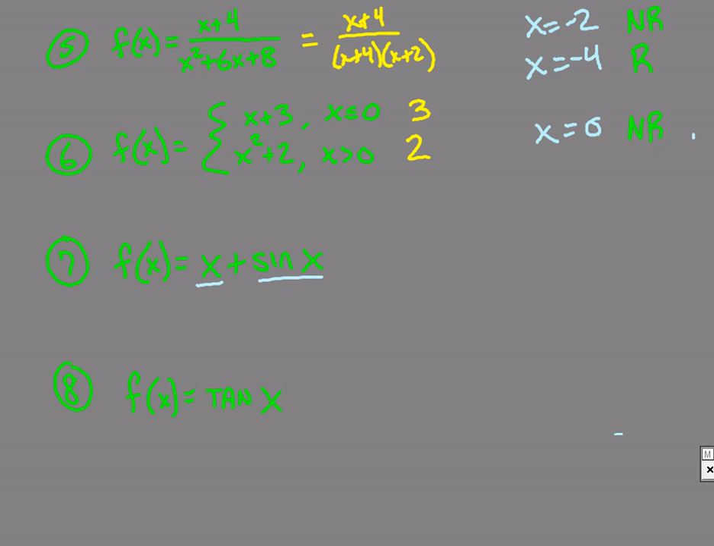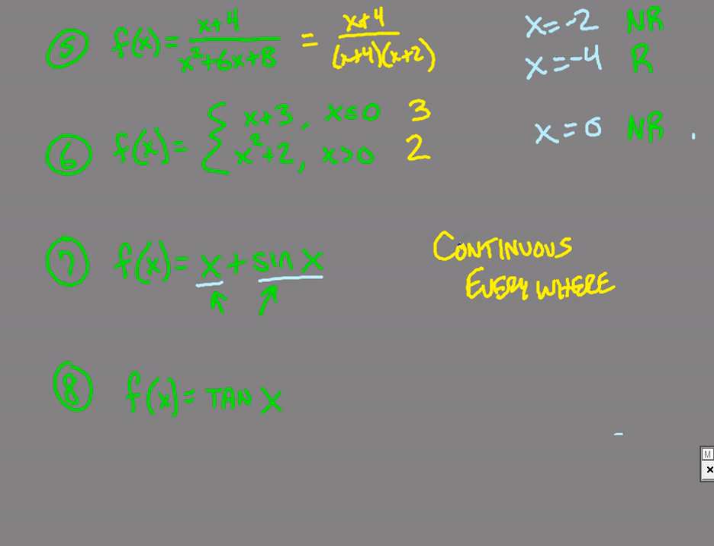In number 7, we know that this part here, x, is just a line. And we just showed in the other one that sine of x is a continuous wavy function. If I have 2 functions added together and each of them on their own are continuous, that means the whole thing itself is continuous. So this is a continuous function everywhere. No matter what we do, we have a continuous function.